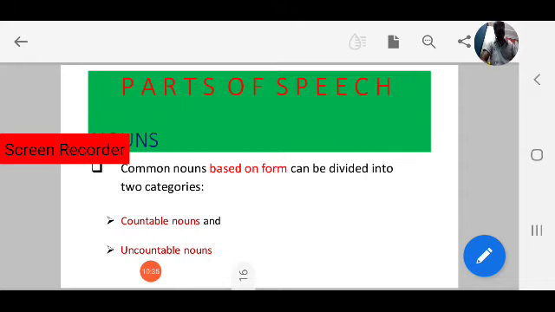The first is countable nouns and the second is uncountable nouns. Note it down: countable nouns and uncountable nouns.